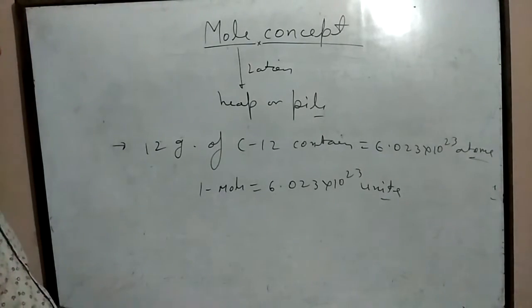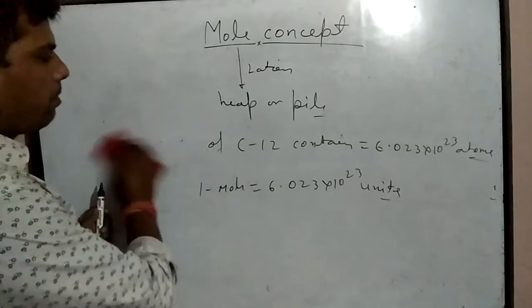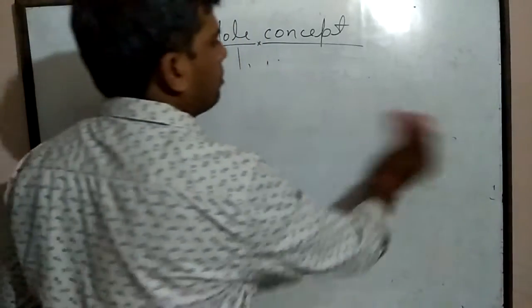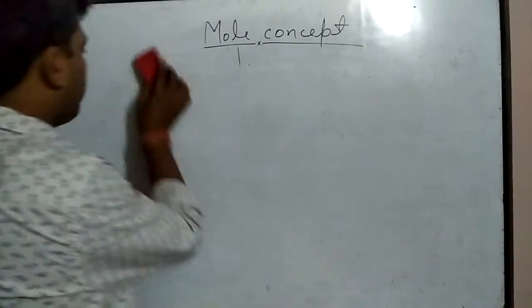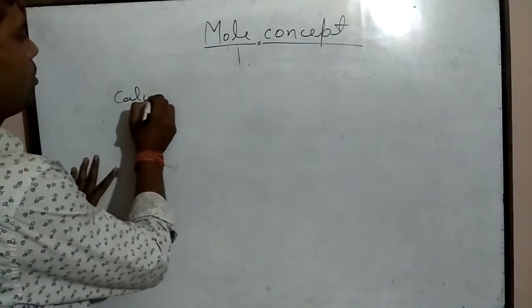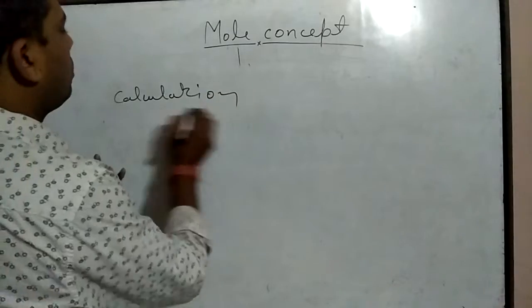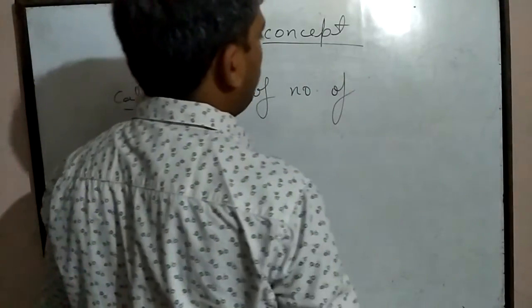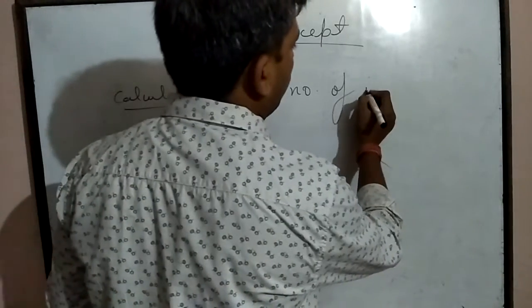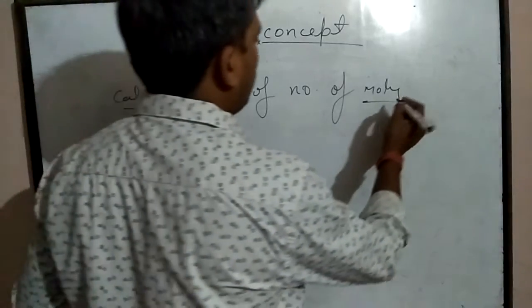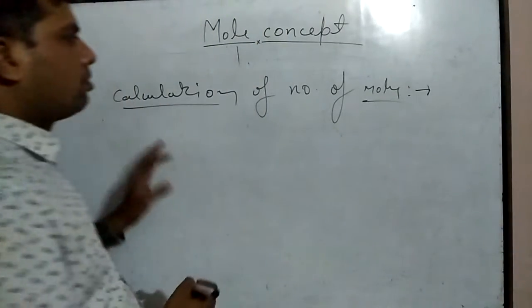Now we will discuss the calculation of number of moles.